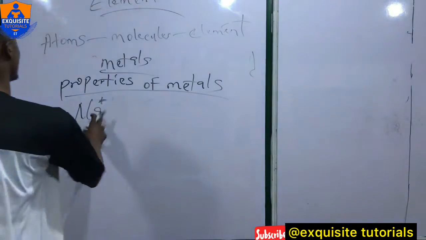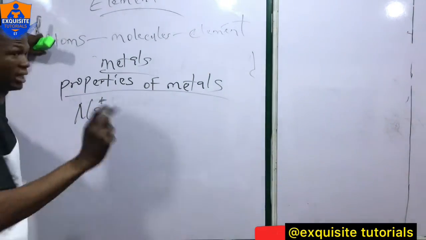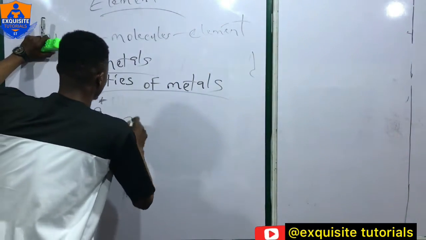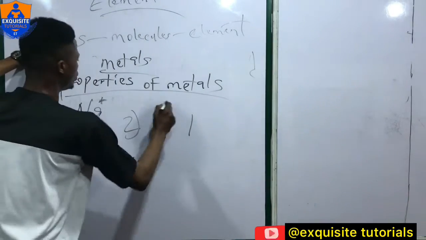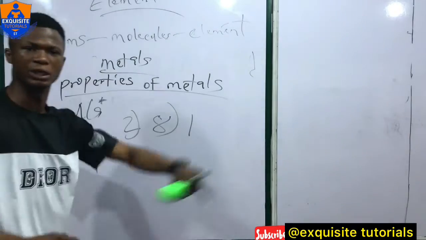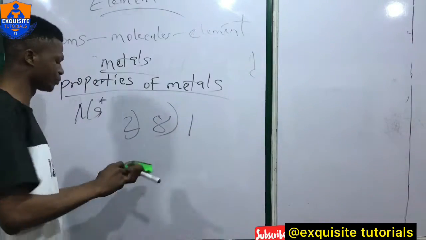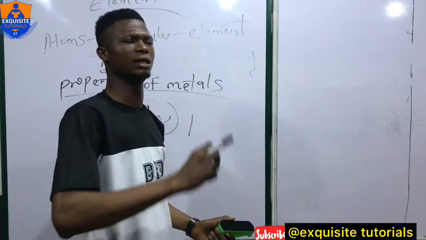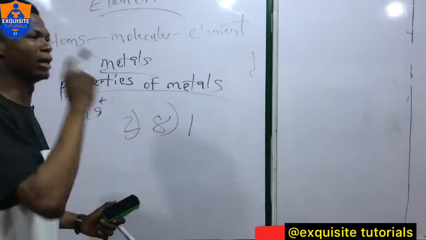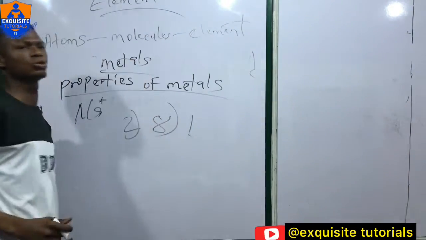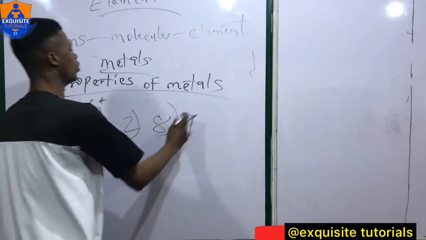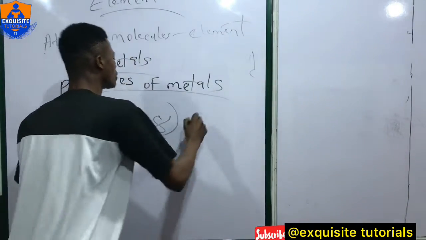Let's say, for example, sodium is number 11. Sodium has 2, 8, 1. This one is free. So the reason why metals like sodium are conductors is because they have free electrons to give out, to conduct electricity.